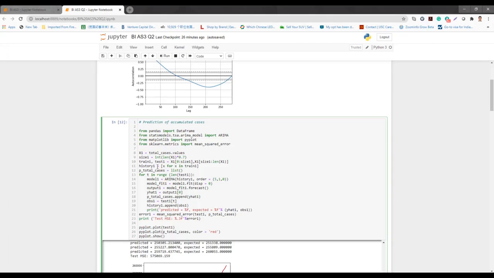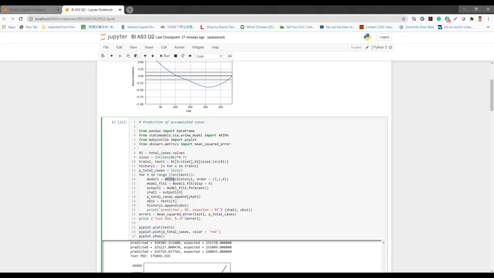For the test dataset, I will record the values line by line into this list, which is called history. I also set a prediction list, called P total cases. For now it's empty, but by using the content of this for loop, I will add the value of each prediction line by line into this list. And here you can see the key part of the model building, using the package called ARIMA.